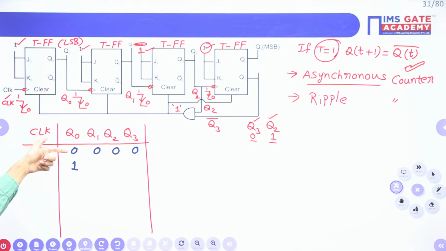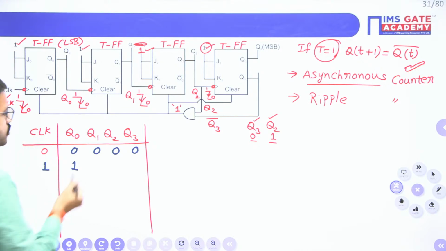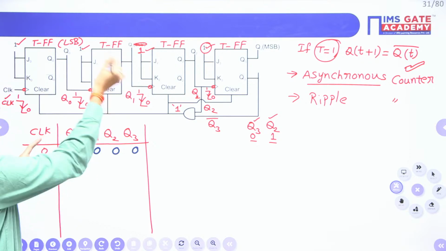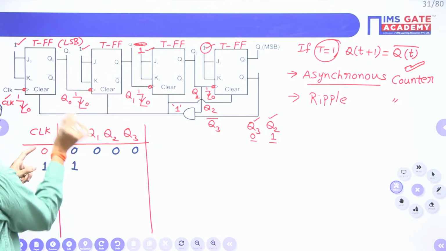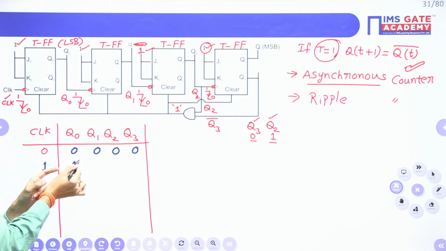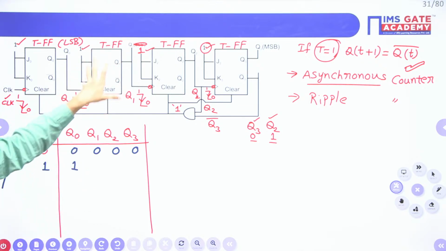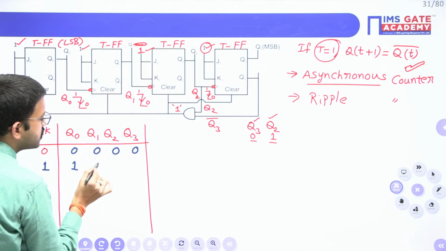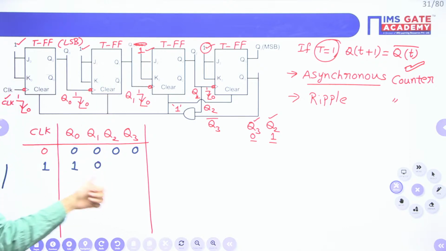Earlier you are having 0, now it will become 1. Now, just observe. For this particular flip-flop, Q0 should change from 1 to 0, but here Q0 is changing from 0 to 1. So that means this particular flip-flop output will remain in the same state.